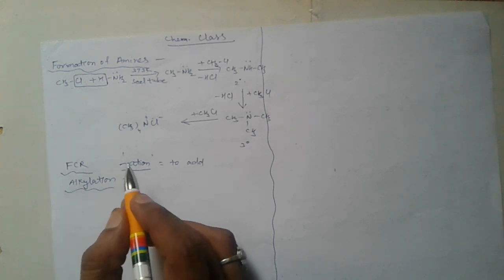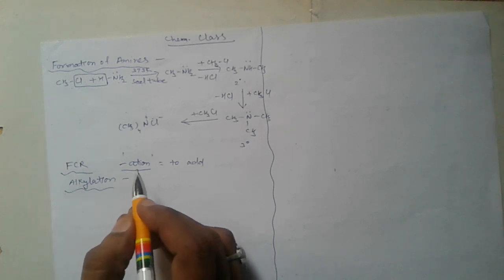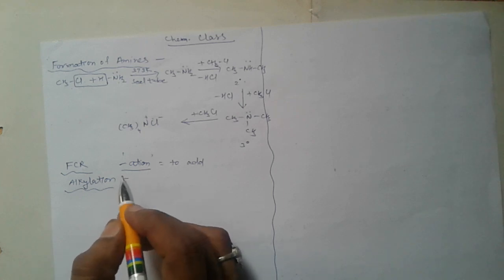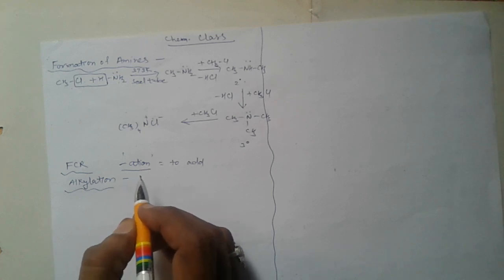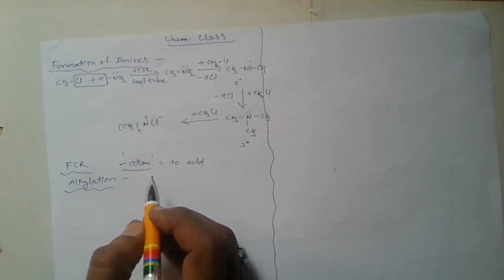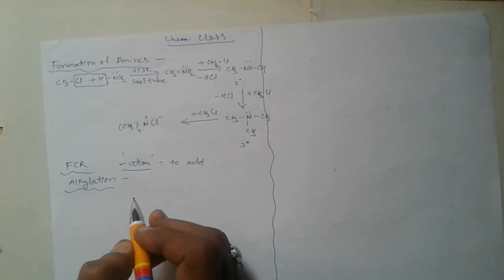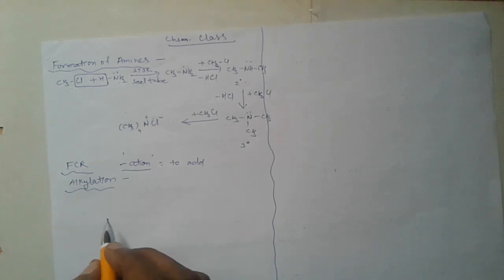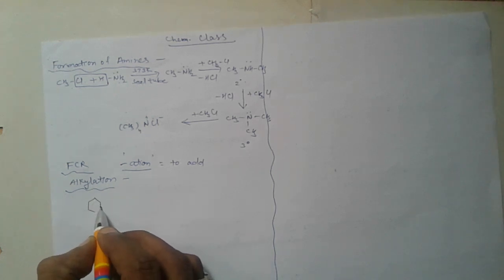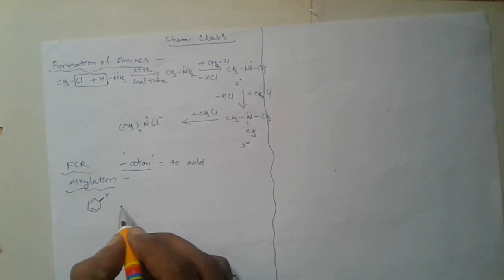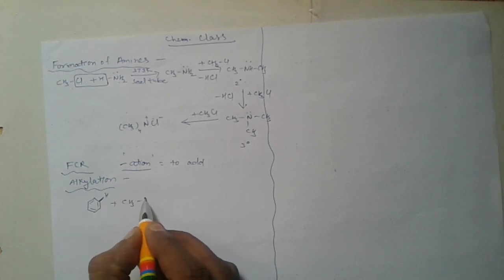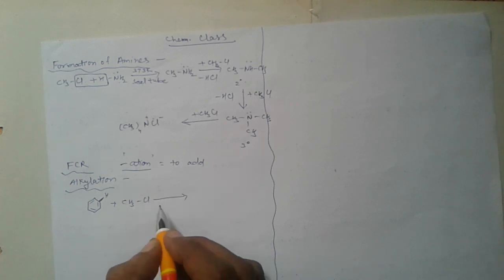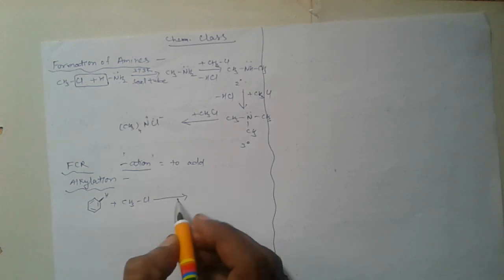In nitrobenzene, haloalkane reacts with benzene in presence of anhydrous aluminum chloride, which is a Lewis acid. Very important. Alkyl benzene is formed. So here is the benzene molecule and here is the haloalkane molecule.